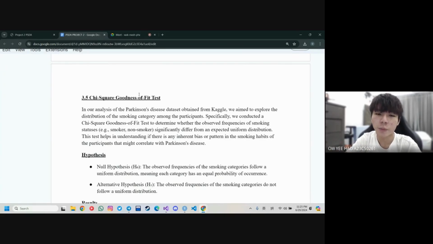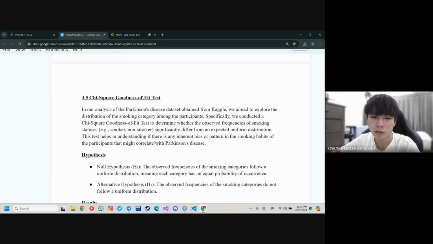In our analysis of the Parkinson's disease dataset obtained from Kaggle, we aim to explore the distribution of the smoking category among the participants. Specifically, we conduct a chi-square goodness of fit test to determine whether the observed frequency of smoking status, smoker or non-smoker, is significantly different from an expected uniform distribution.